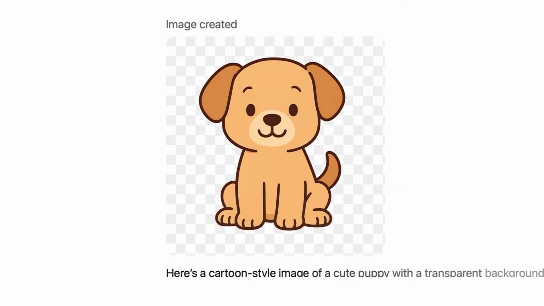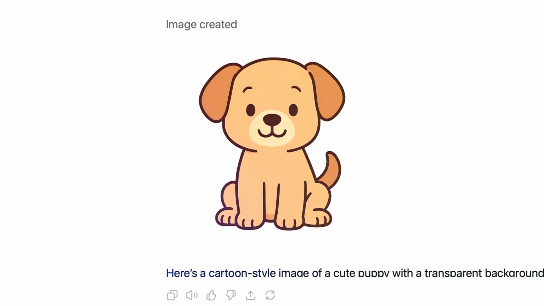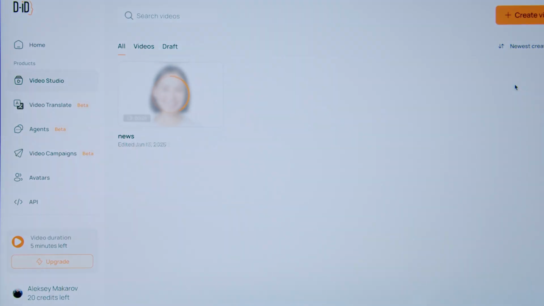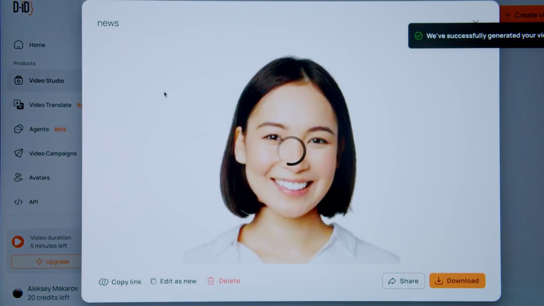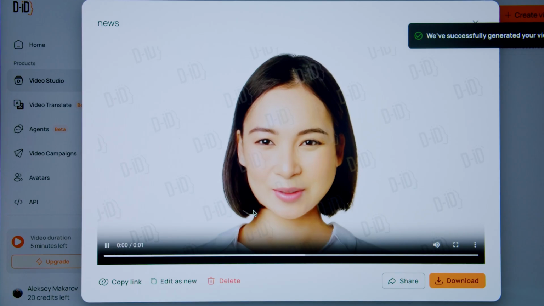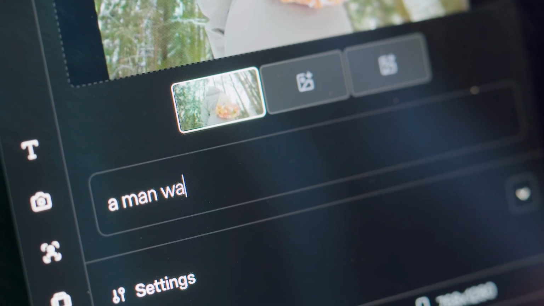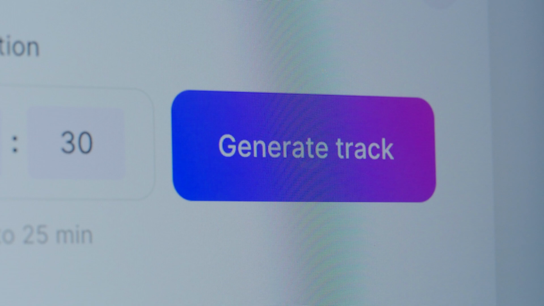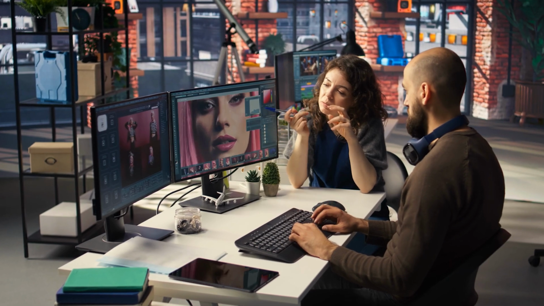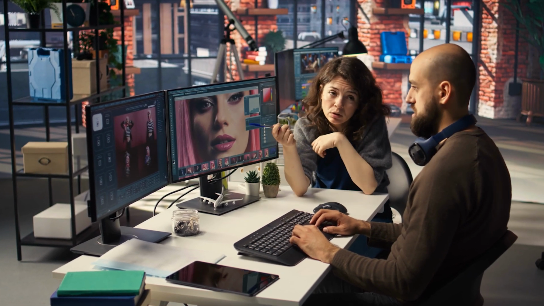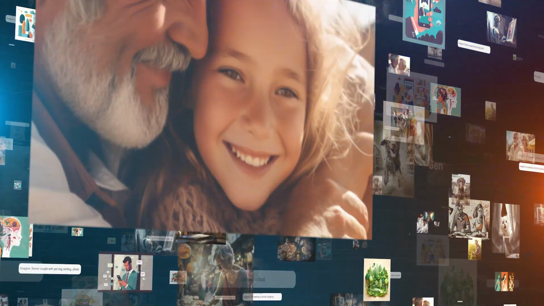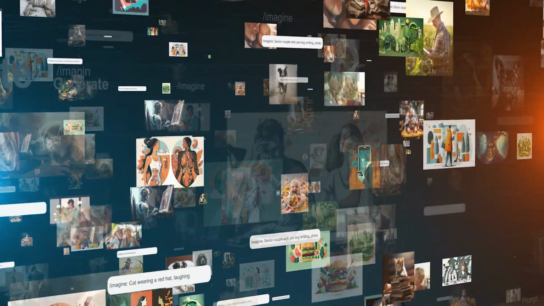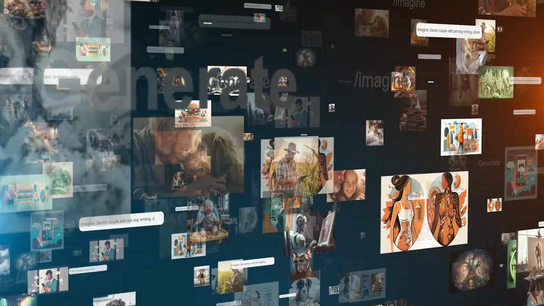And because it's so fast, you can experiment and iterate without the usual frustration of slow rendering times. Everything from uploading images, selecting models, generating prompts, to editing and transforming images is seamless and user-friendly. That accessibility is important because it allows creators to focus on their ideas, rather than getting bogged down in technical hurdles. Overall, GPT Image 1.5 represents a significant leap forward for AI-powered creativity.